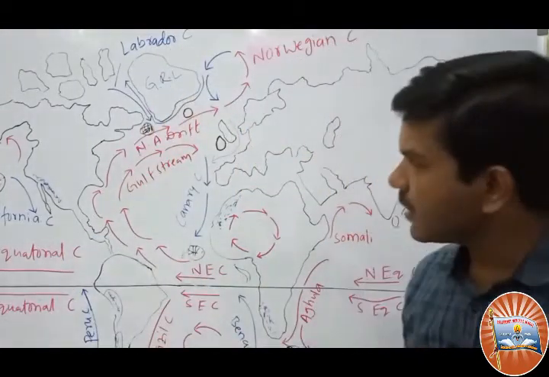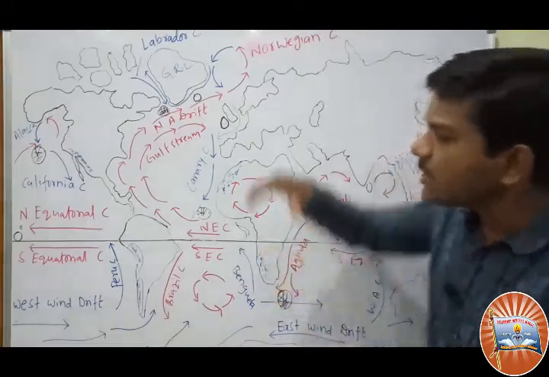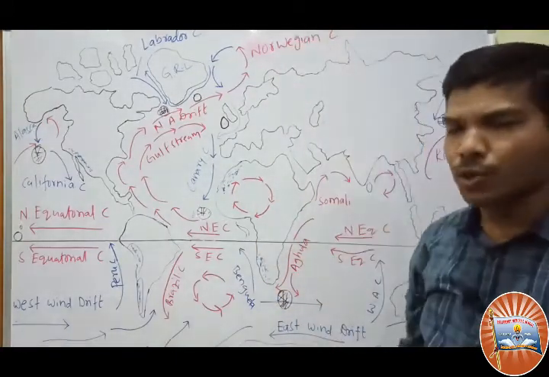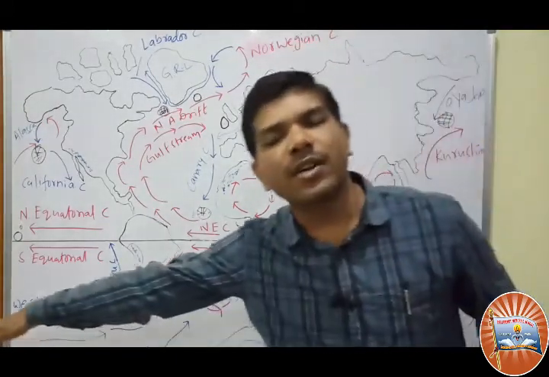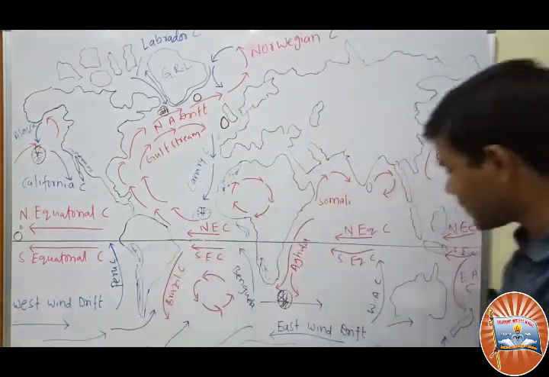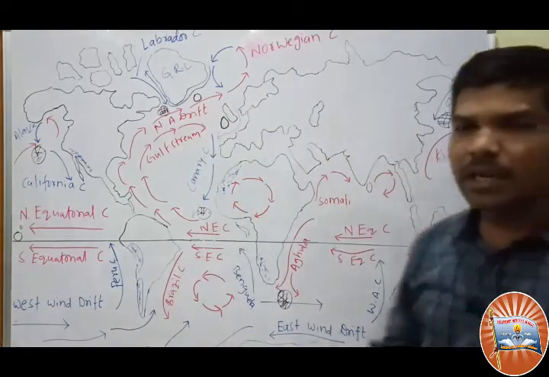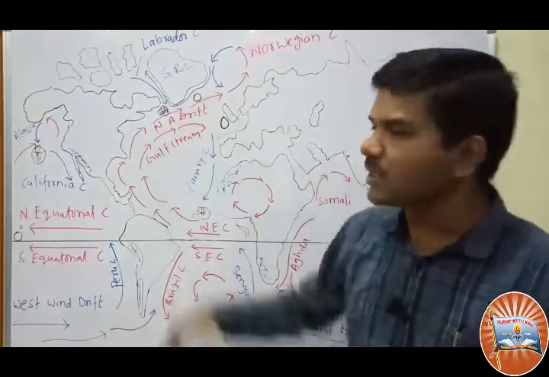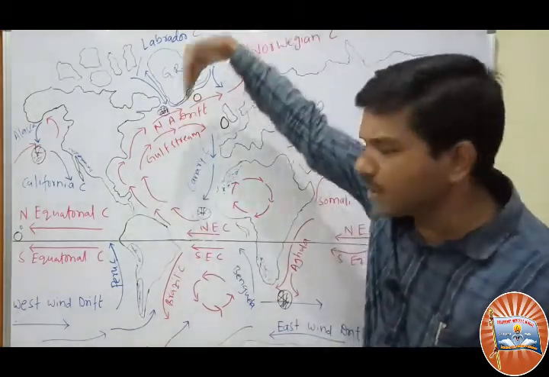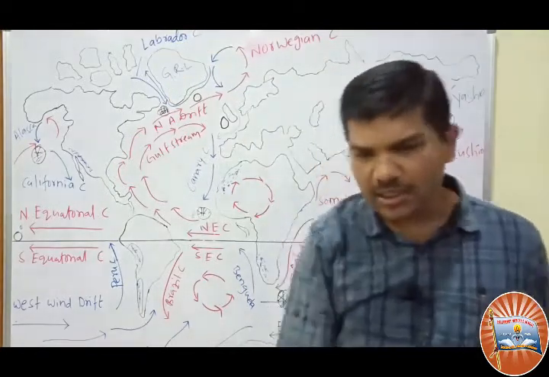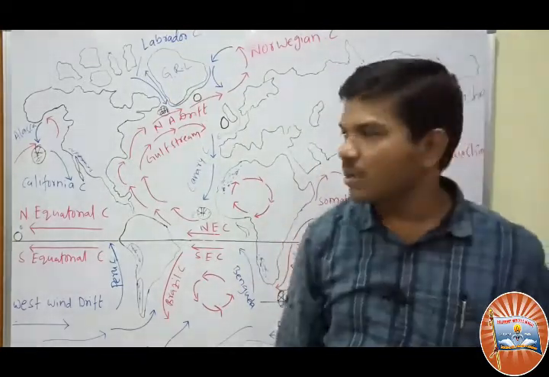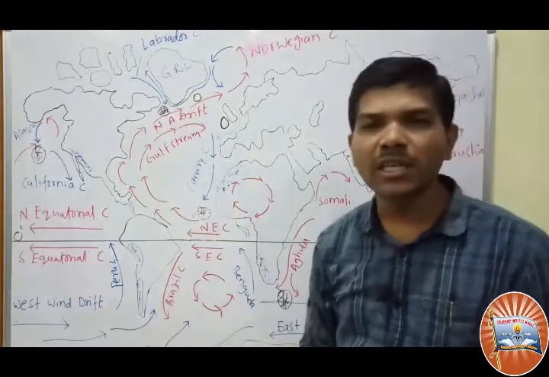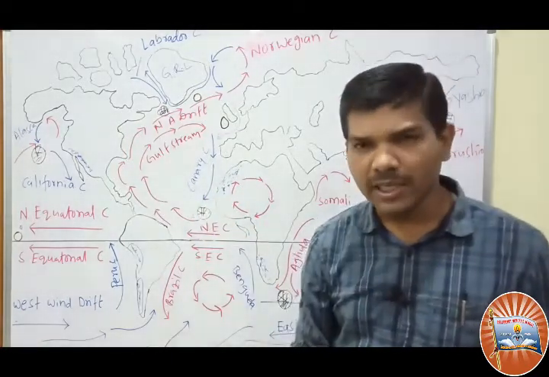Next, these are the important ocean currents. You have to remember: the west wind drift blows from the west side, the east wind drift blows from the east side. Cold ocean currents move to the warm ocean currents, and warm ocean currents move to the cold ocean currents. So these are our ocean currents as mentioned in our text.